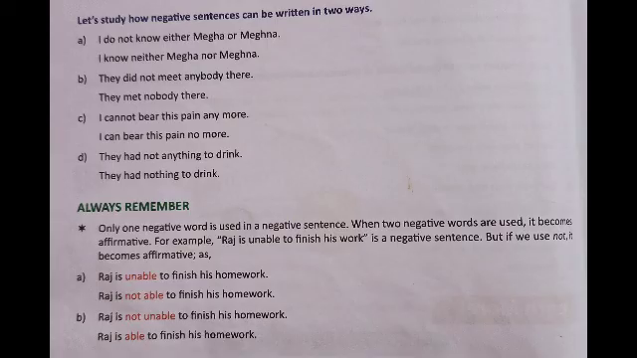Now let's study how negative sentences can be written in two ways. First one: I do not know either Megha or Meghna. Either or shows option. I do not shows negative meaning. I do not know either Megha or Meghna. We can change that sentence into: I know neither Megha nor Meghna. Neither nor conveys negative sense.